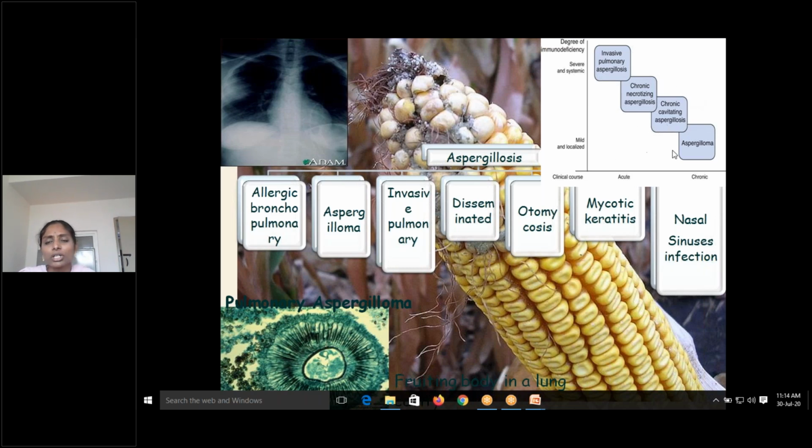You can see this picture: upper picture, aspergilloma, chronic cavitating aspergillosis, chronic necrotizing aspergillosis. All these are simple infections. As we go on, they are severe and systemic. The last one is disseminated aspergillosis. So aspergilloma is the initial stage. As we go on, they go to necrotizing lesions, and finally disseminated or systemic infections, which can be very serious.